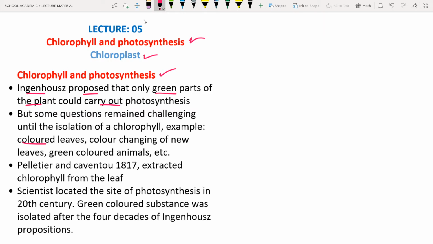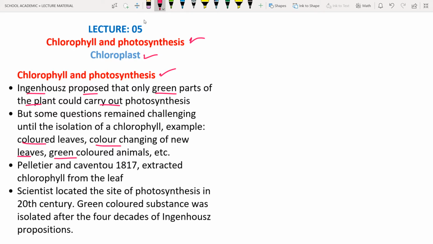This is one question. Next is the color change of new leaves. New leaves, after some time, change into green color. What is the reason? Next is colored animals. For example, the parrot has a green color. So is the parrot going to perform photosynthesis, because it has a green color? Okay, these were all questions present in the minds of the scientists.